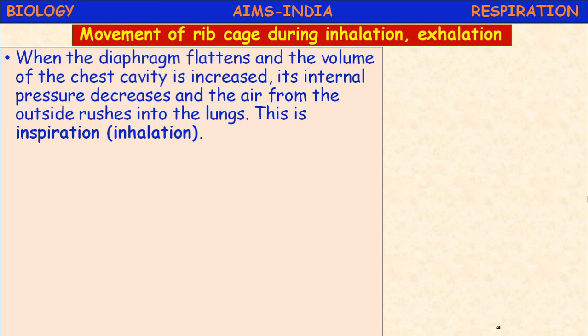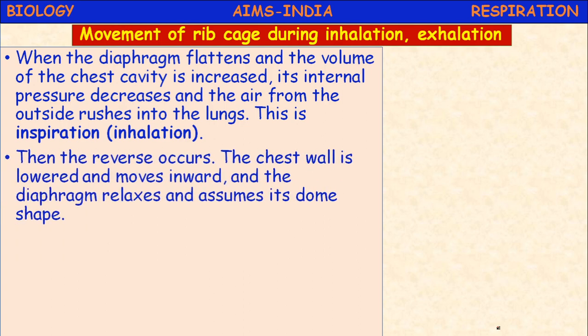This is called inspiration. During inspiration, internal air pressure is less, so external air rushes inside. Then the reverse occurs. The chest wall is lowered and moves inward, and the diaphragm relaxes and assumes its dome shape.